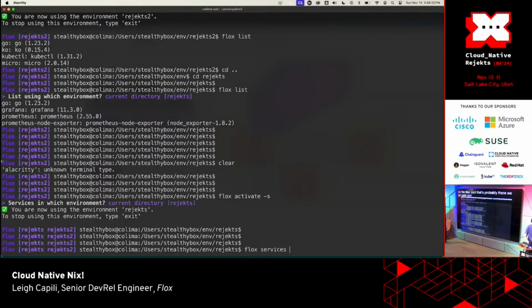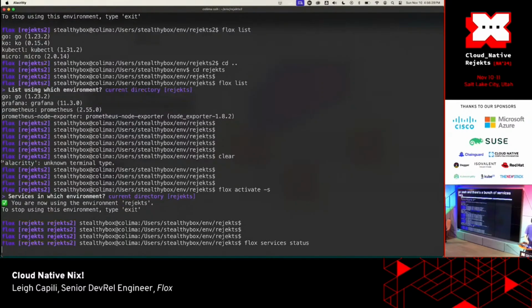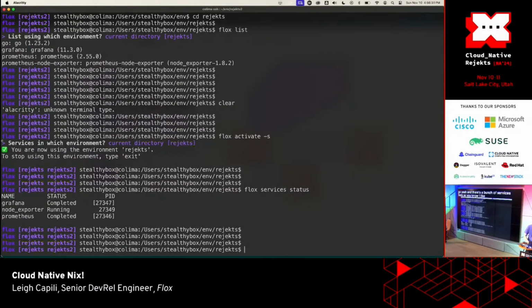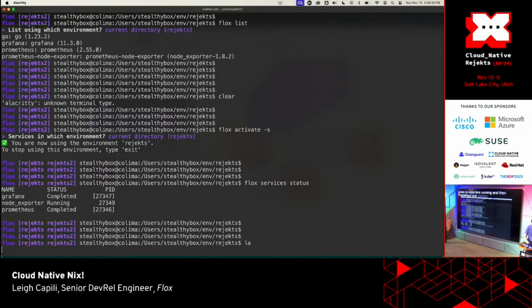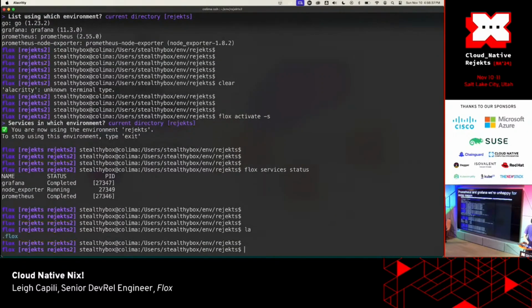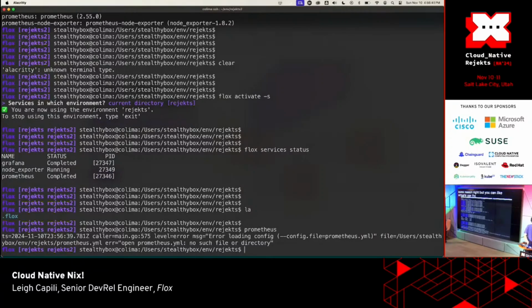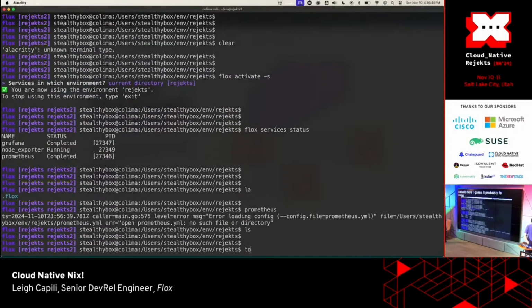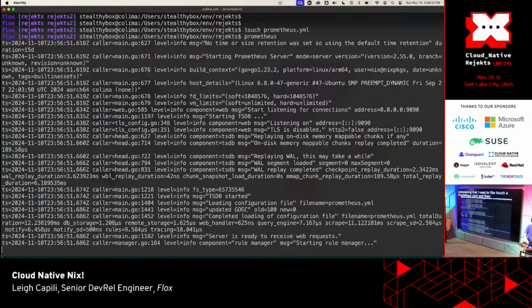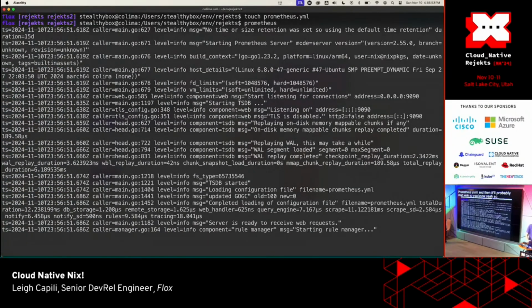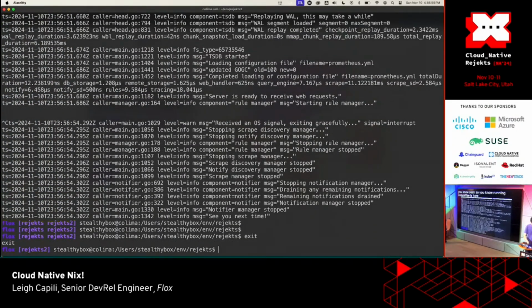And there's a bunch of services here. So if I go over here, then I guess node exporter is running, and then Prometheus and Grafana were unhappy for some reason, right? But you can actually use the Prometheus binary natively here. I guess it probably is complaining that I need to touch a Prometheus YAML, and then it'll probably start. Yeah, so we're running Prometheus here. I'm just gonna exit that.